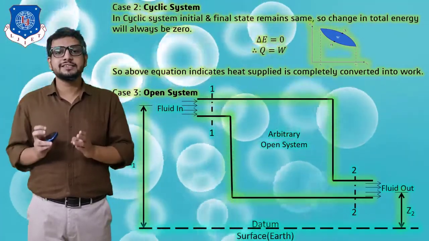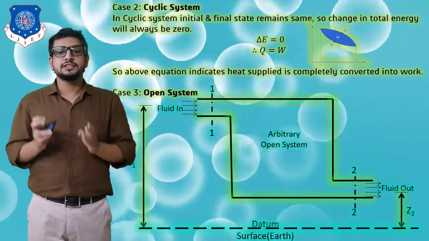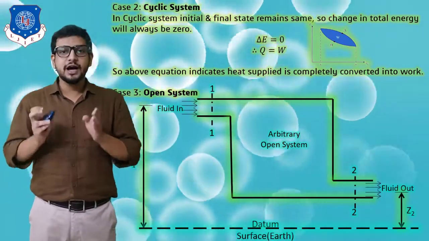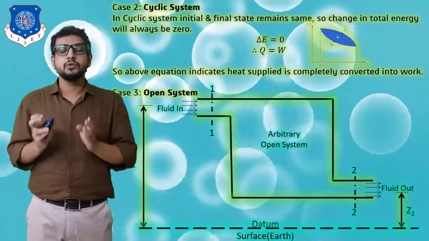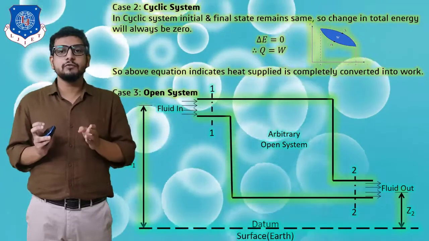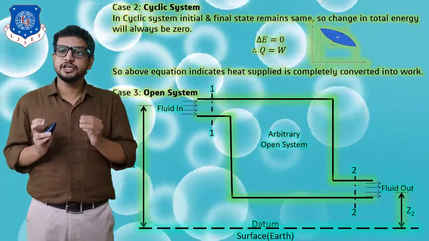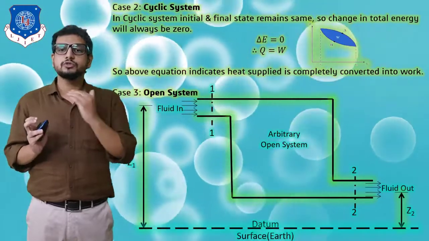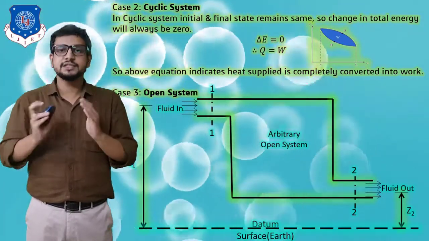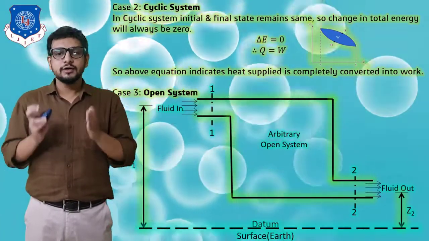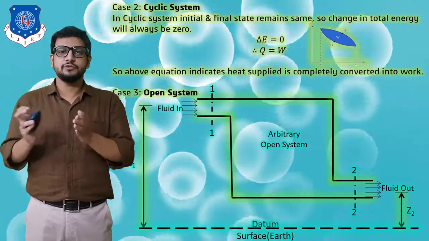Now let's see our case 3, that is open system. In this diagram I have shown an arbitrary system. At inlet, I have shown section 1 from which a fluid is going to enter the system, and section 2 from which fluid is going to come out of the system. I have even shown a datum reference surface, that is the Earth surface.